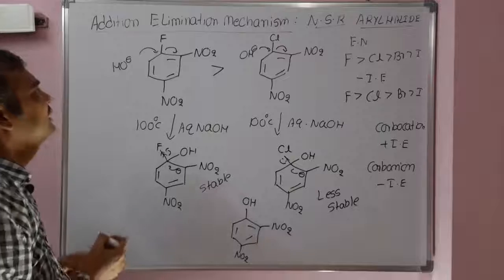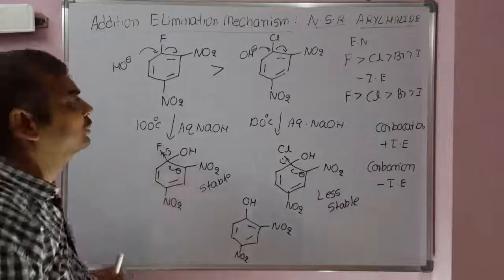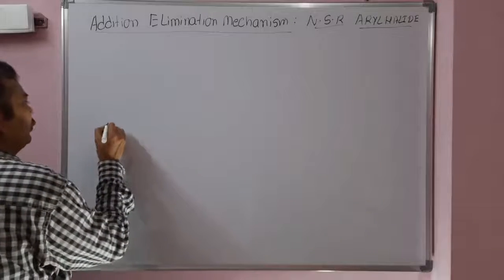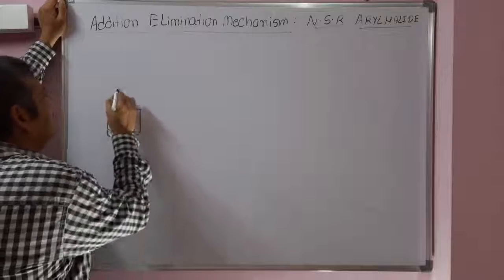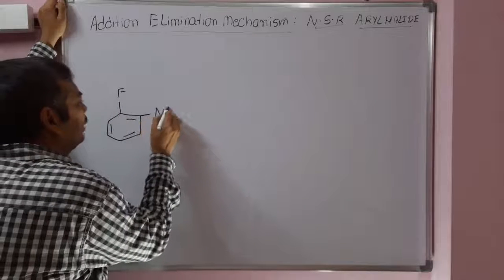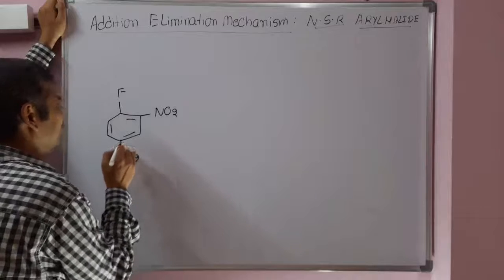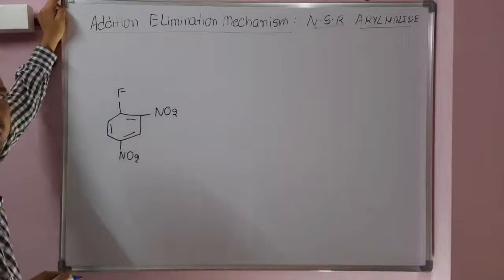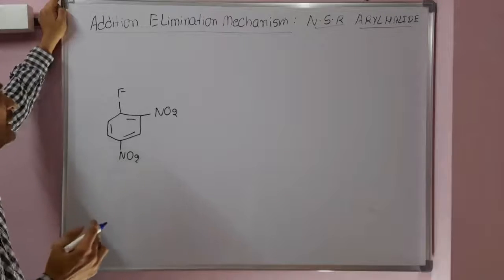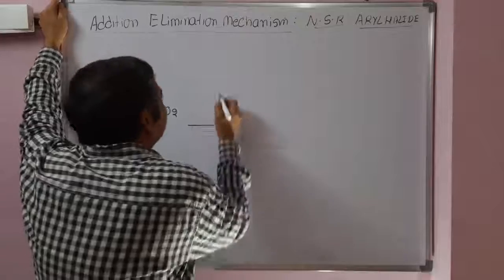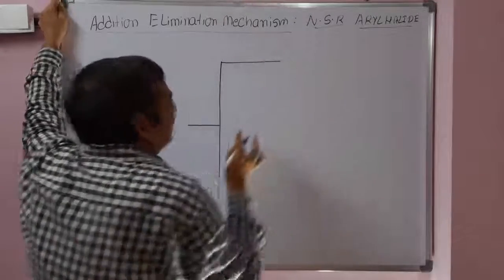Now see the reactions of 2,4-dinitrofluorobenzene with some examples. Some more examples of nucleophilic substitution reactions on aryl halides where an electron withdrawing group is present at ortho and para positions. Since the electron withdrawing group is at ortho and para positions, it will undergo nucleophilic substitution reactions. All these reactions will follow the addition elimination mechanism.